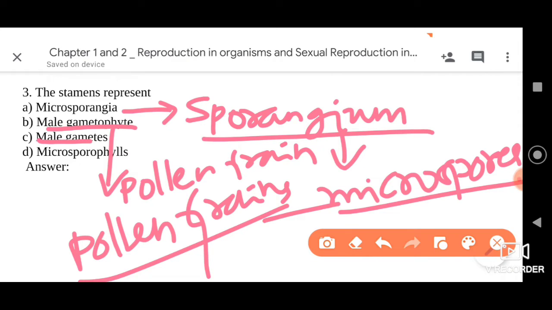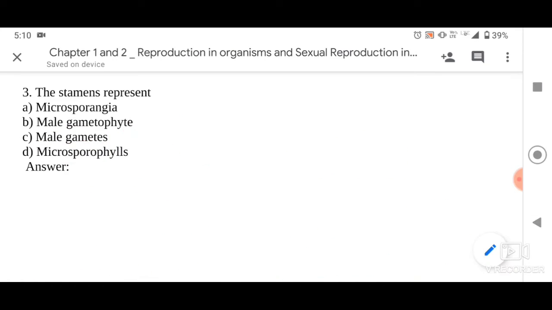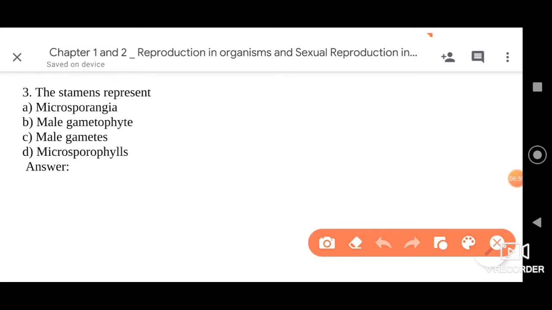Alright, the stamens are of course the male reproductive parts, but they are not male gametes. They are not the male sex cells, in simple sense. Now we have a few important aspects which we need to understand. There are scientific terms which are used to define the important structures.